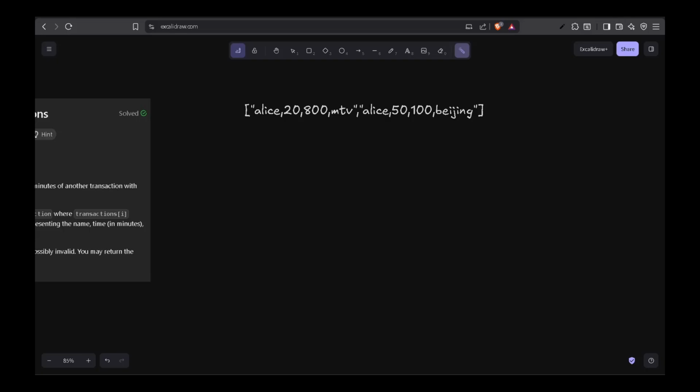Since the input is in the form of a string, but as you have noticed there are multiple parts to that string, we cannot process the string like this, right? So we'll have to create objects out of this. Now what would the object contain? It will be of type transaction.